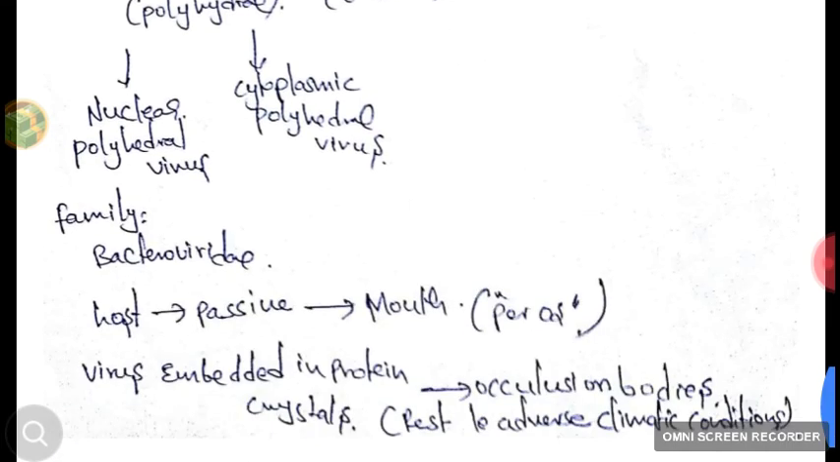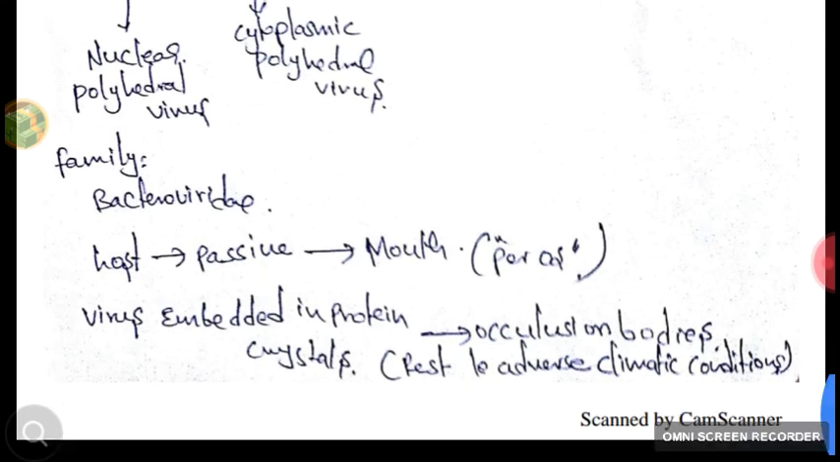They belong to the family Baculoviridae. They enter the host through the passive openings, meaning the natural opening called the mouth. They are passive organisms, hence they are called peroral.